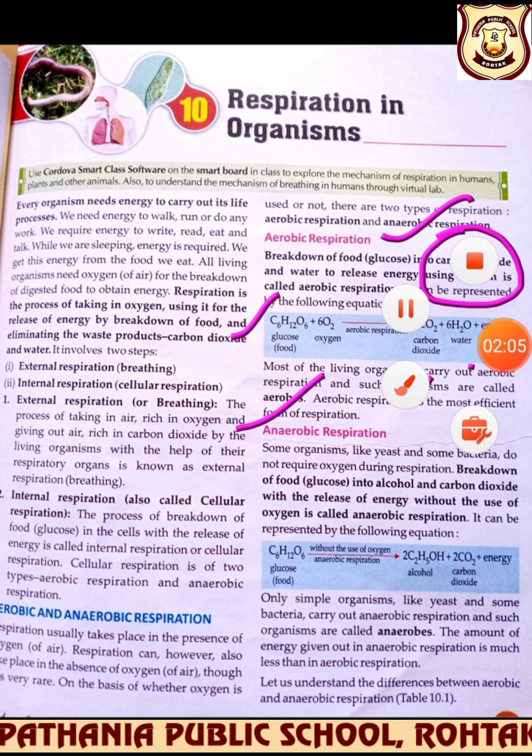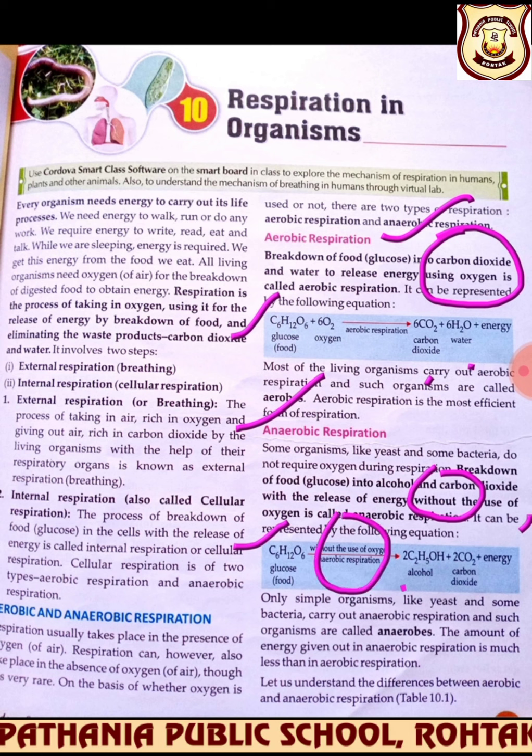Now next was anaerobic respiration. Anaerobic respiration involves the breakdown of food without oxygen. Yes, the word without, don't forget this. Without the use of oxygen. You have to learn this equation. When glucose is burnt, it gives out, of course, energy, but without the use of oxygen, it will give out alcohol. It takes place in anaerobes. Okay, so you have to learn this equation, beta.